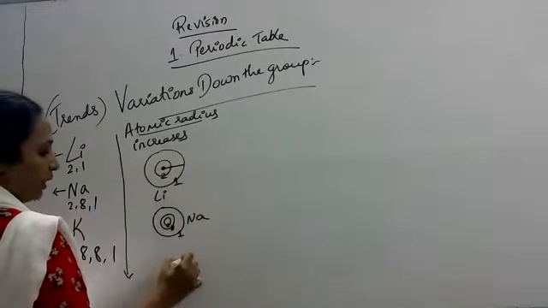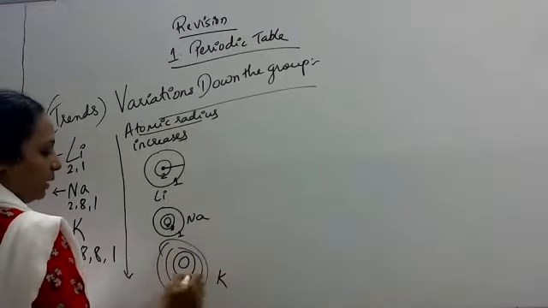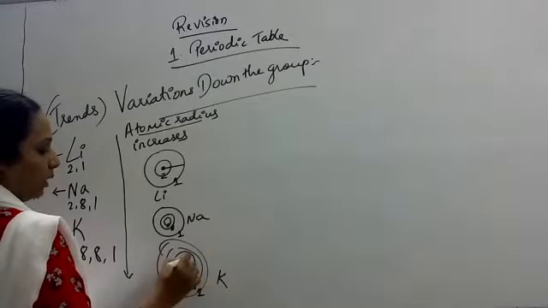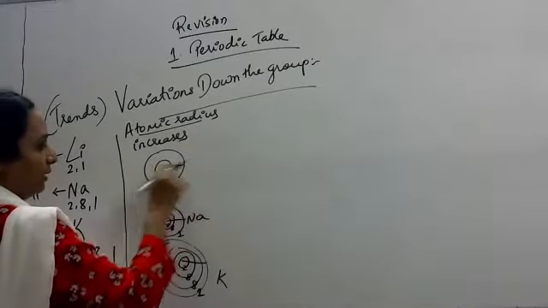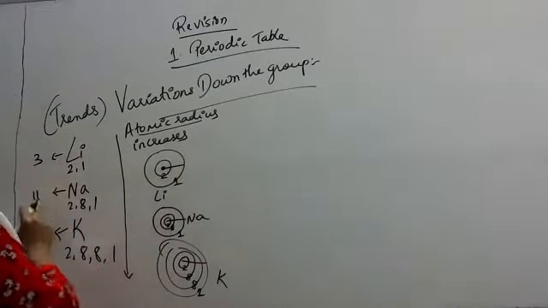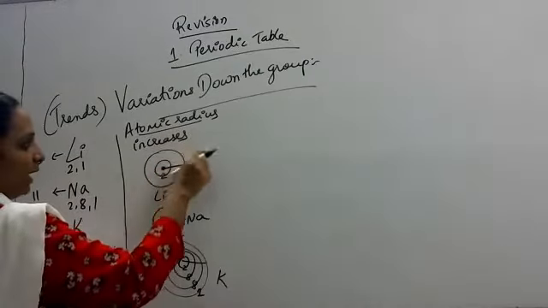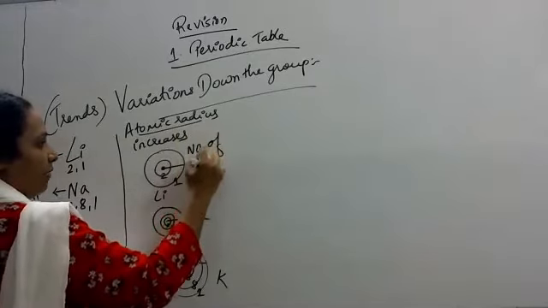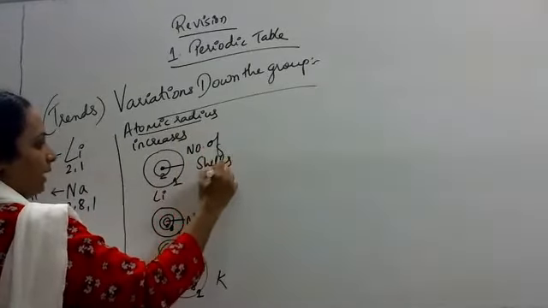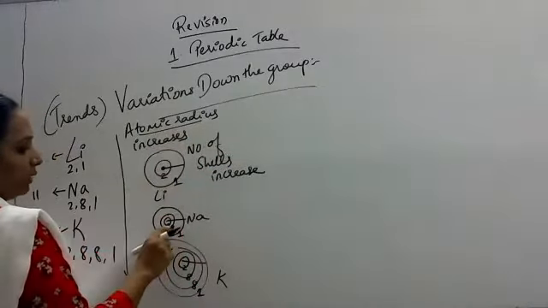And then we come to potassium, 2, 8, 8, 1. So as the atomic number increases from 3, 11, 19, the number of shells will increase, and as the number of shells increases, atomic radius will go on increasing.